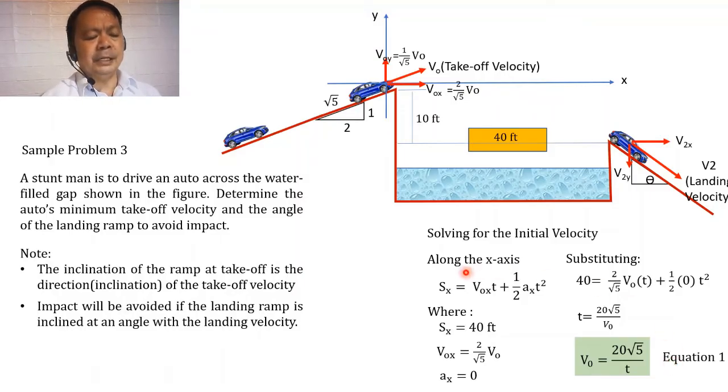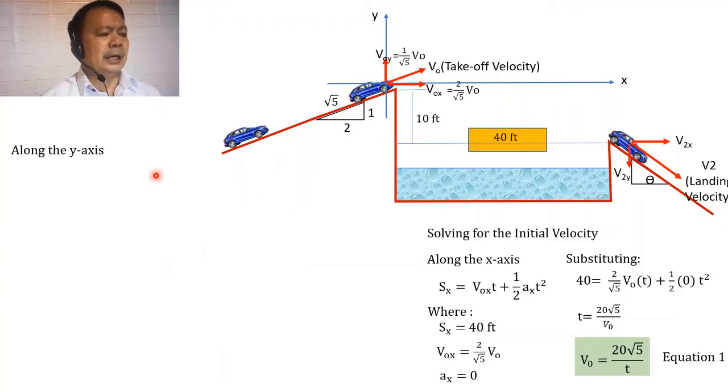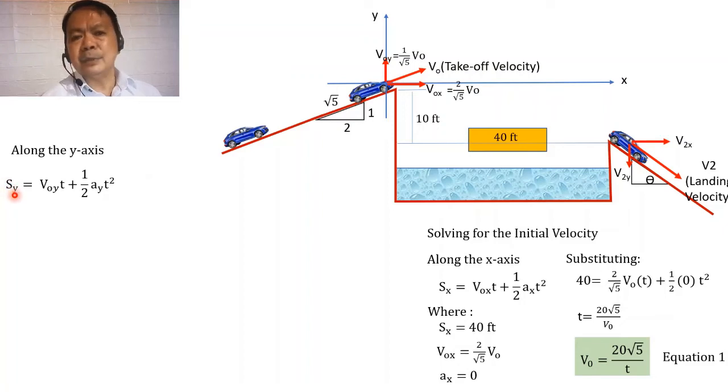So similarly, we can analyze the situation along the y-axis, so that if we will be solving for the displacement of the auto along the y-axis, therefore s sub y will be equal to v sub oy t plus 1/2 of a sub y multiplied by t squared.